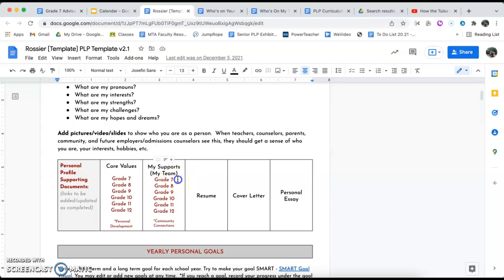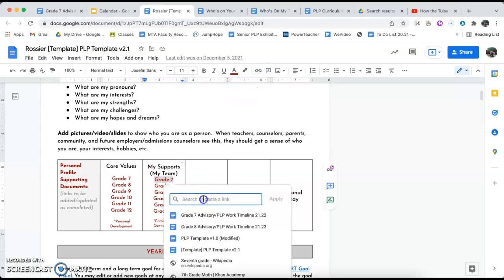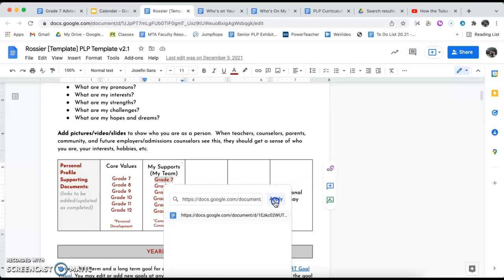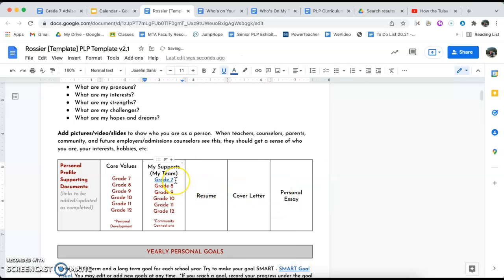Now you can highlight the grade 7 label, and then you'll come up here to link, and then you'll go ahead and paste that link in there. And then you have now entered your team and that evidence for your PLP into your PLP. So that is your mission for the rest of this month.